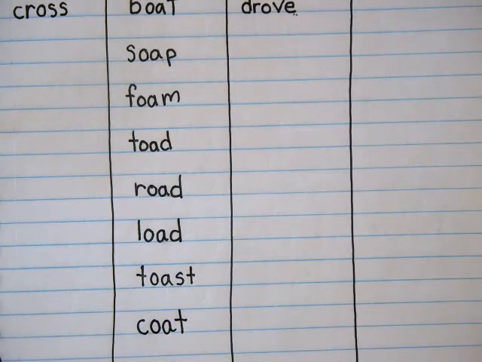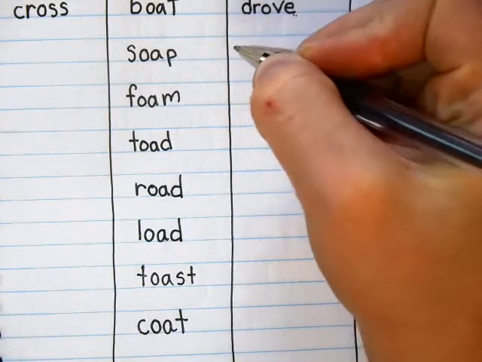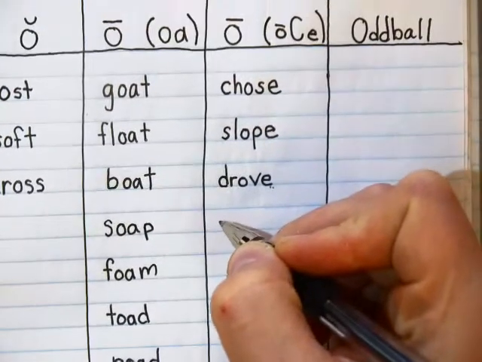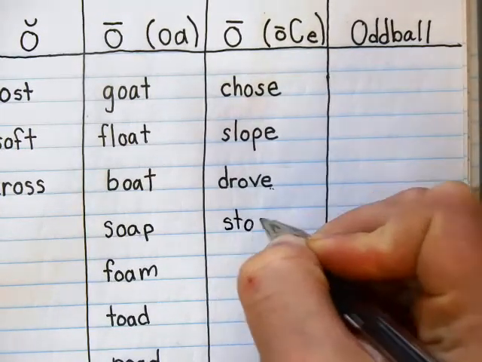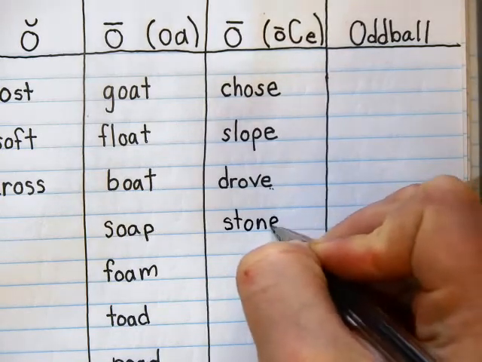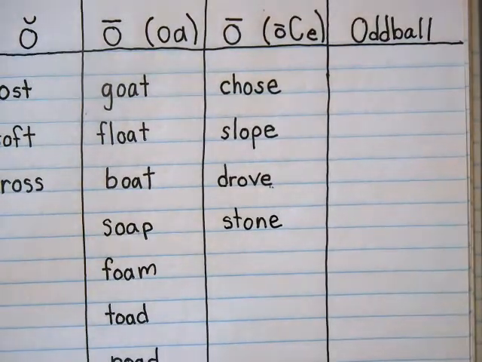Okay. Then your last word for, oh no, not your last one, sorry. The next word is stone. The stone was heavy, and this ends in an E. Stone. So if it ends in an E, it doesn't have an O-A in it. Okay, it's going to go in the long O over here. Stone. Okay, like that.